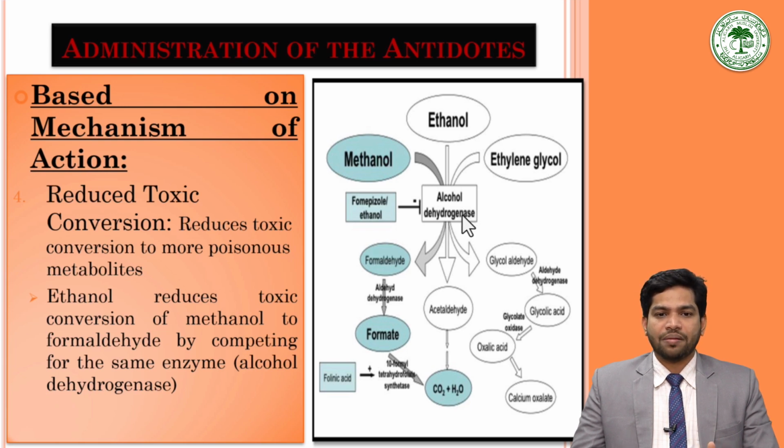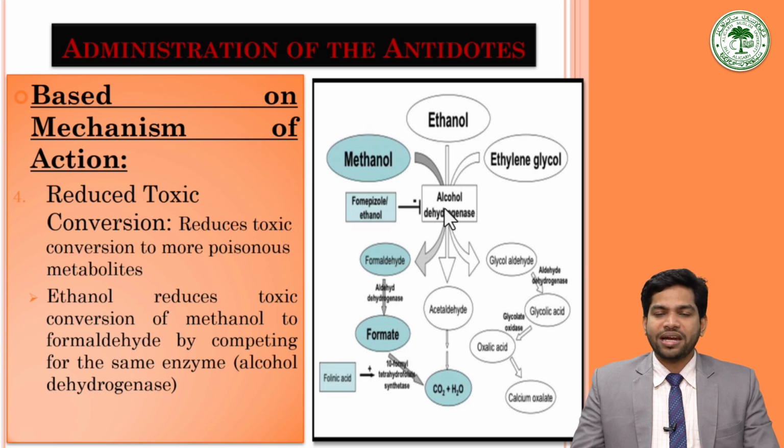Methanol is converted into formaldehyde, formate and formic acid, which are the toxic metabolites of methanol. They cause most of the toxicity due to methanol.